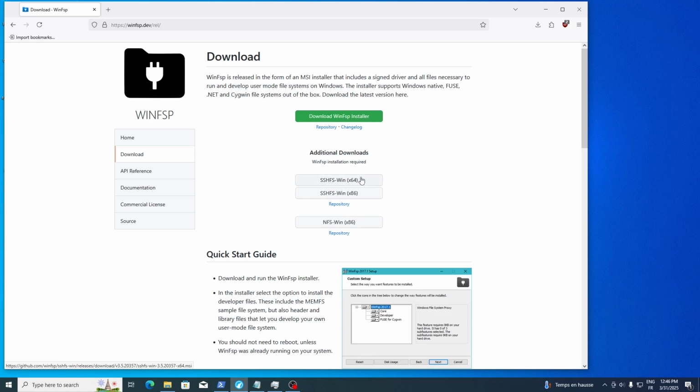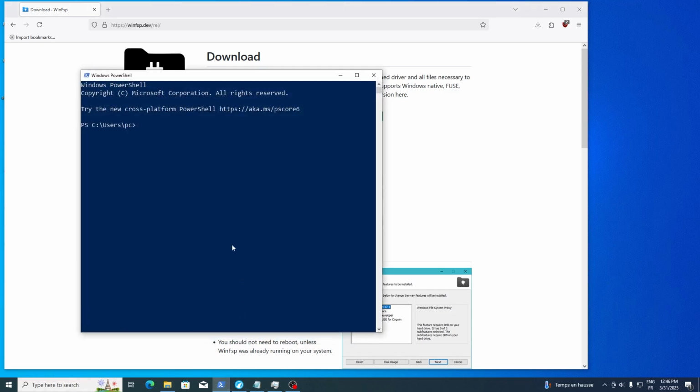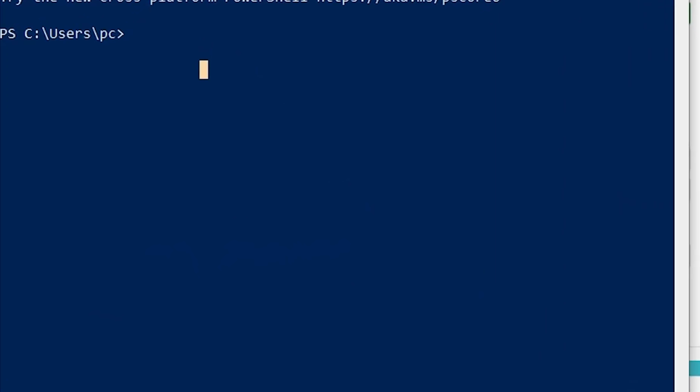After you have done that step, open up a PowerShell window and run the following command. Net use, then give the network drive a name. In my case, once again, capital X, colon, //SSHFS. If you want to land in the directory of the user you used for the connection, you leave SSHFS just